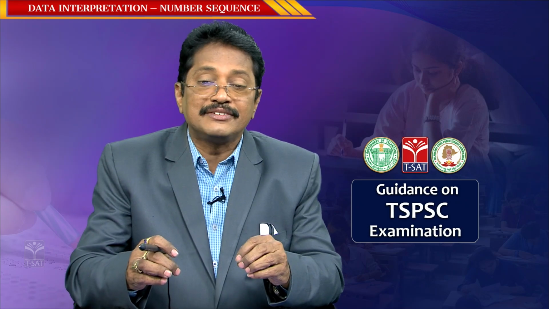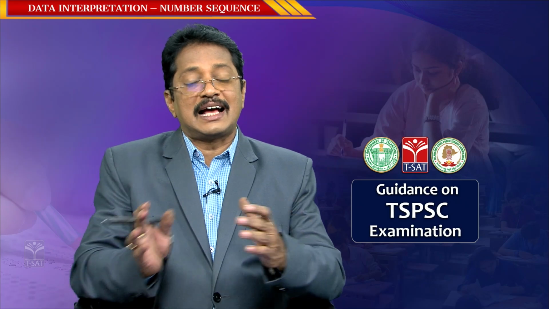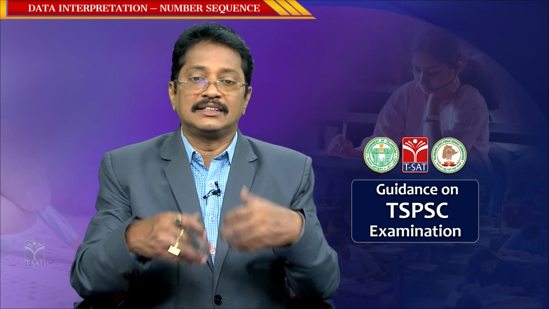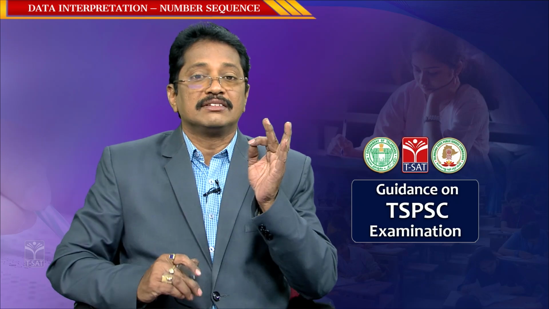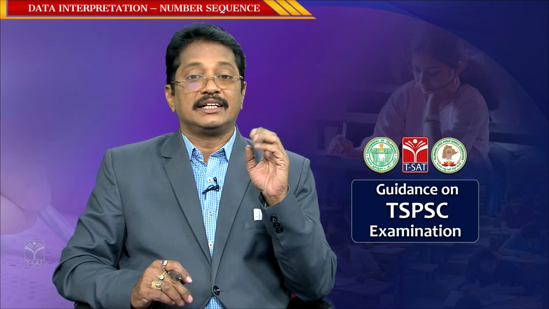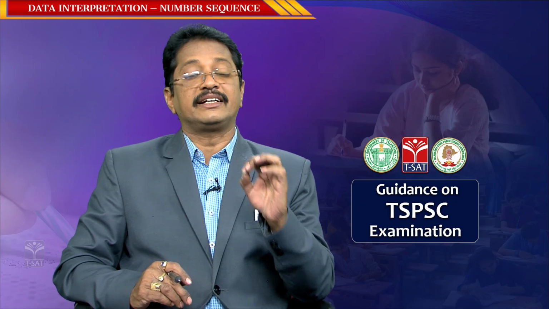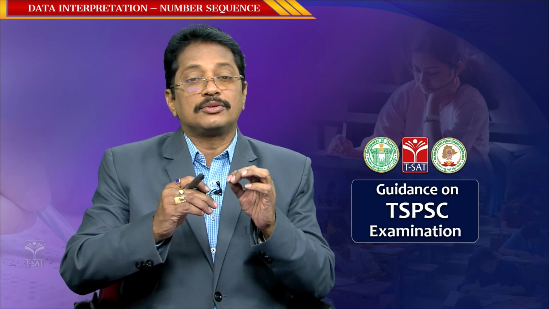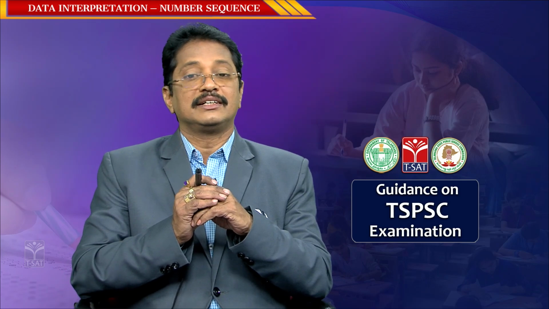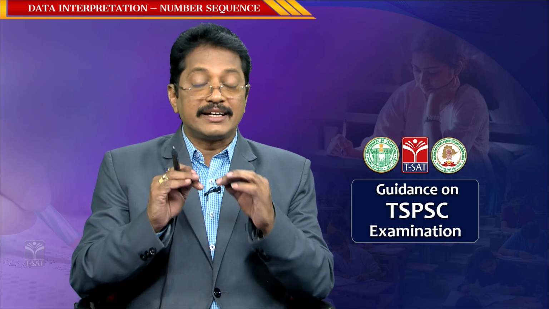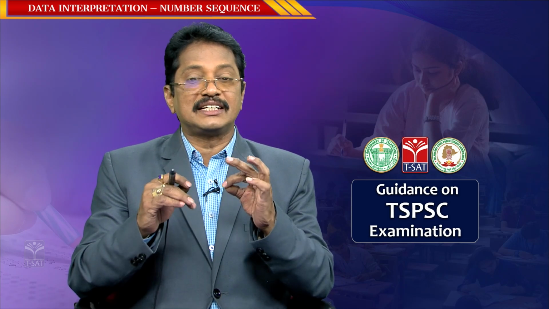So, you have to identify and divide it into two series, and identify what the next number will be. In this manner, twin series questions may come in the examination. So, please identify it, and do not simply rule it out as a wrong question. Identification of the problem is very, very important.